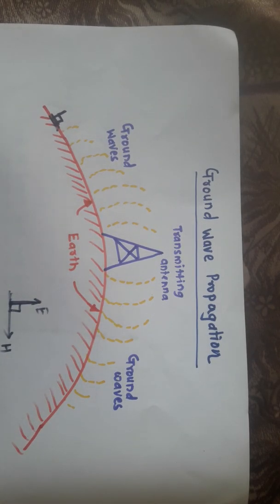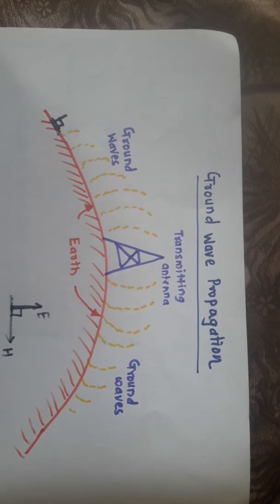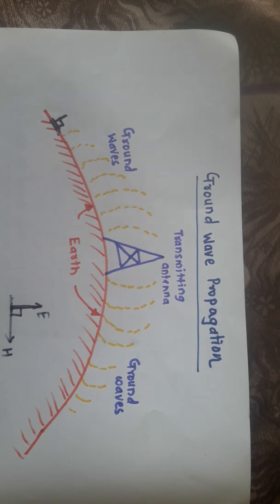What are the different reasons for the attenuation of the signal, we are going to discuss in our further session. We can say that the ground waves get attenuated due to the following reasons. One by one we will discuss the reason for attenuation of the ground wave.